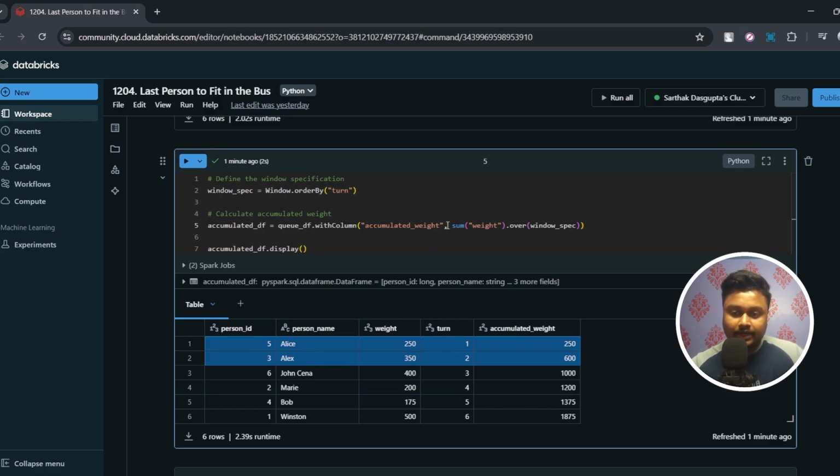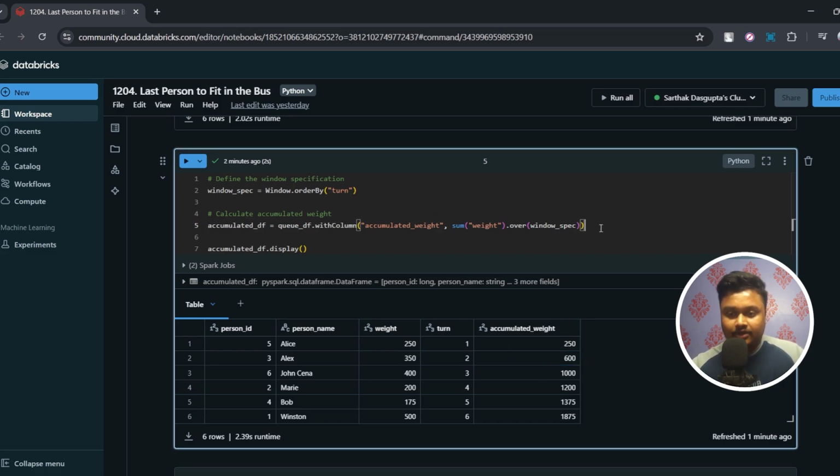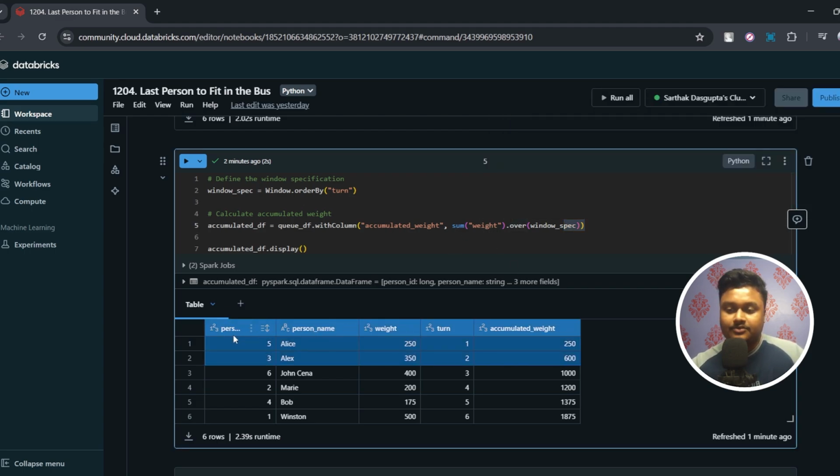So when calculating the sum of weight, both rows' weights will be considered. Basically, the accumulated weight for this second record will be 250 plus 350. That's why you see 600 here. So this is a way of calculating any increasing total of a particular column. In our case, we have to find the increasing total of weight.